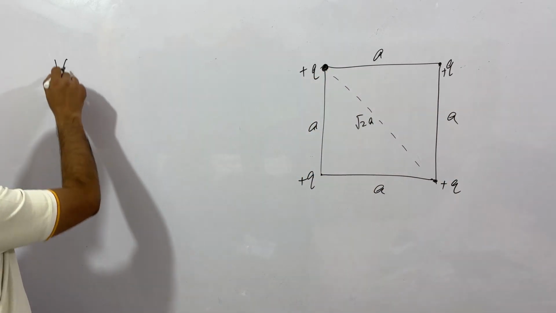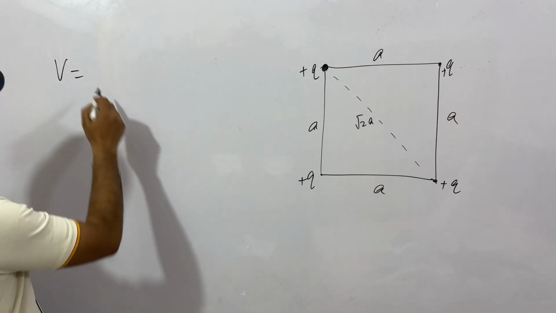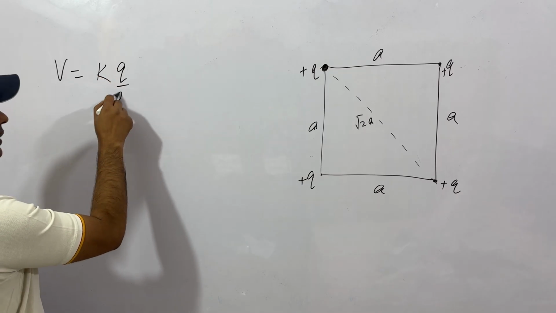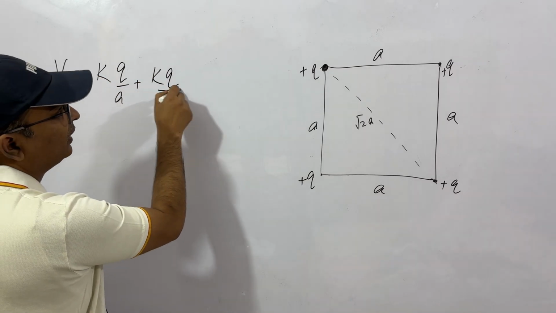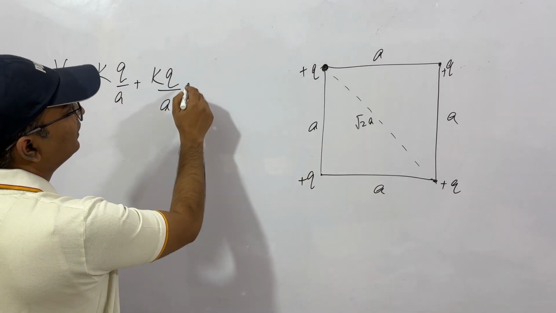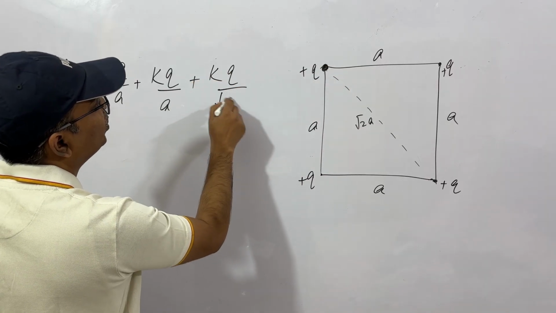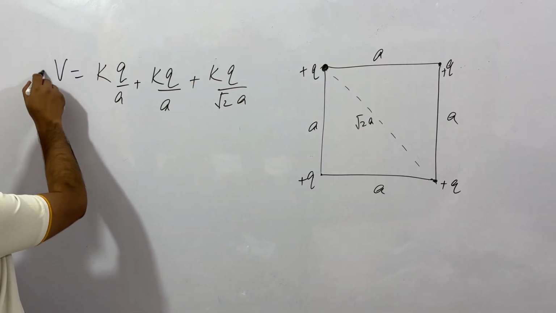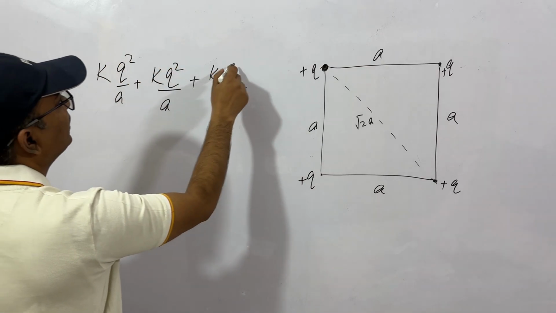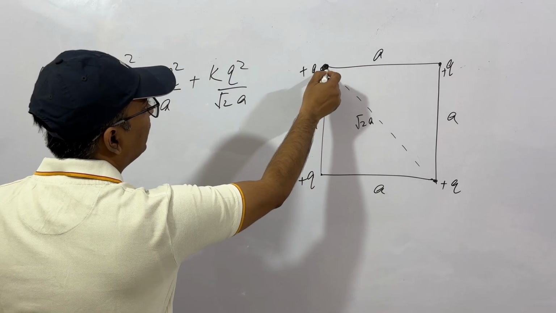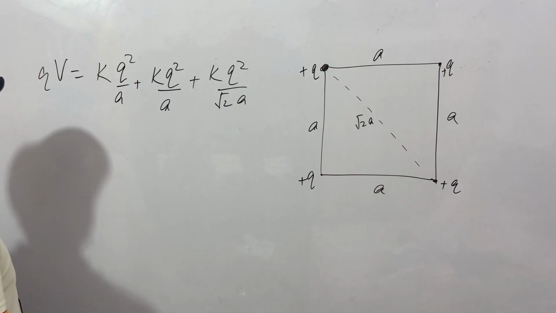What is the potential at this point? Because of this, it will be kq by a, then again kq by a, and then kq by root 2a. So this is the potential, and we'll multiply it with q. We'll get the potential energy experienced by this charge.